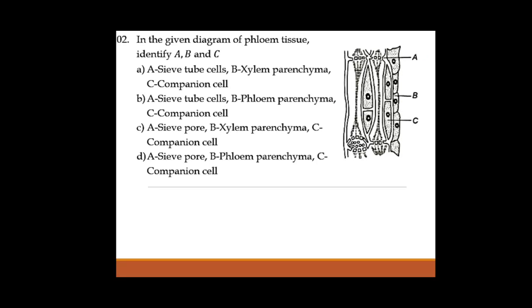Then what is B? B is the phloem parenchyma, which is meant for storage of food. Then what is C? C represents the companion cell. This companion cell is present along with the sieve tubes, where it helps in transport of food from leaves to the roots, and vice versa also. So the correct answer for this is option D.